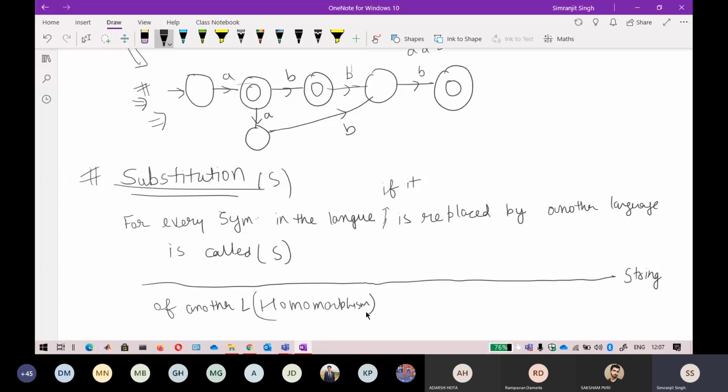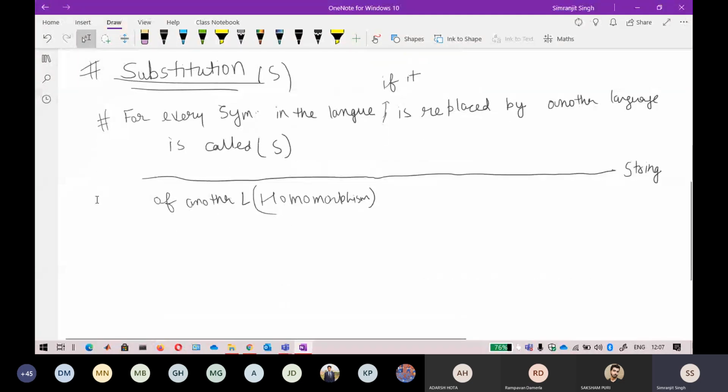I will give you an example to make it more understandable. So this is a formal definition: for every symbol in the language, if you can replace every symbol by another language, then it is called a substitution. Again, with the example, it will become more clear.